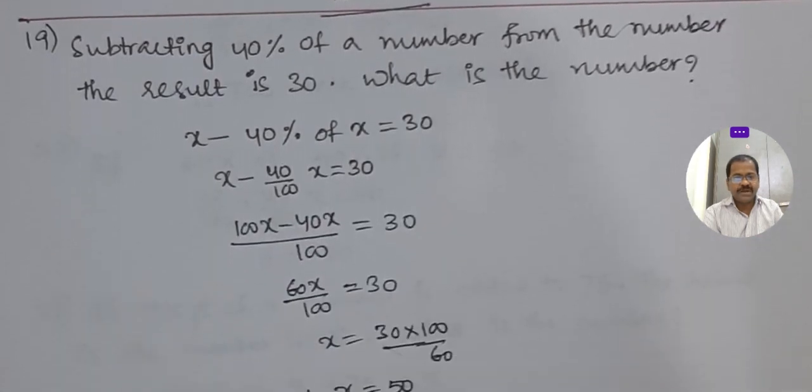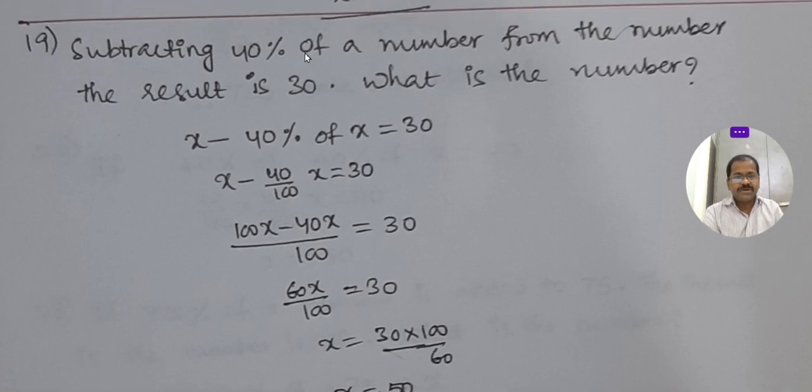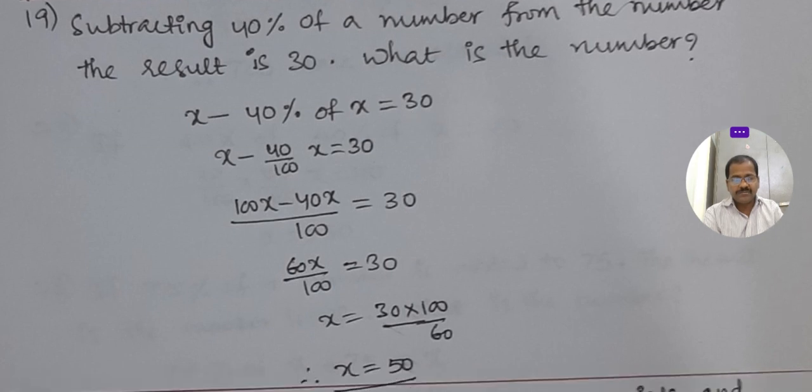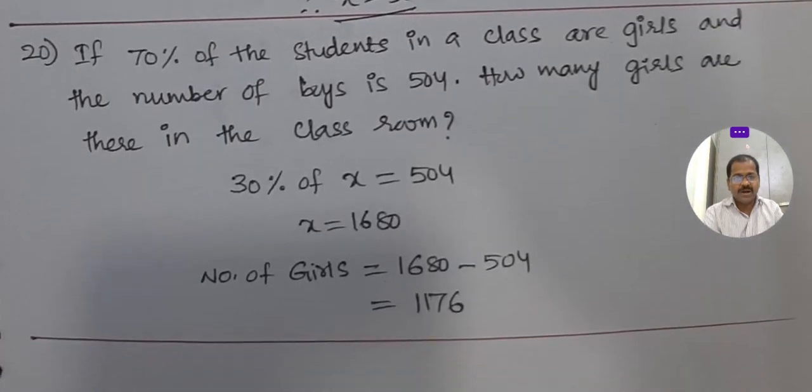Next, subtracting 40% of a number. You see here, subtracting 40% of a number, of a number means into x, 40% of x. We don't know the number. That's why subtracting 40% of x from the number, the result is 30 here. Then we will get the answer. What's the number? x is 50. That is our required number.